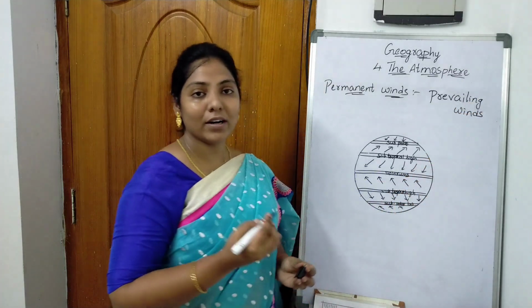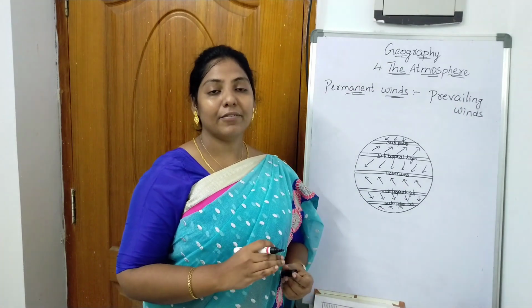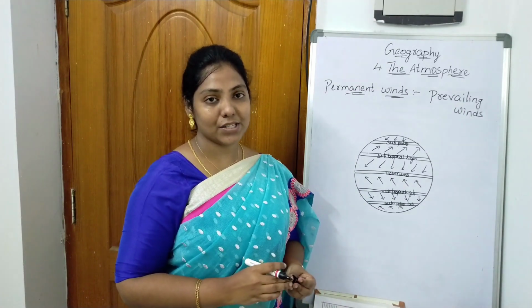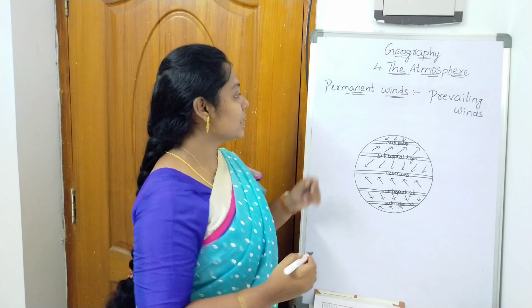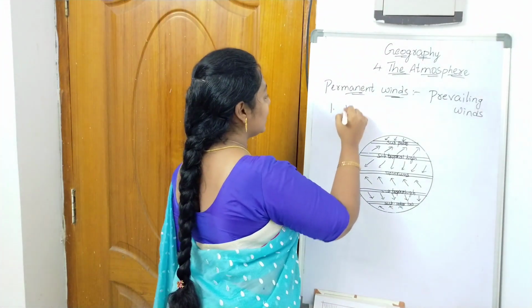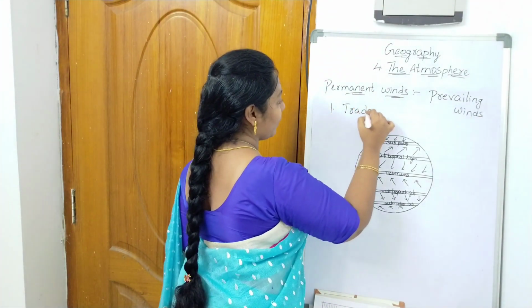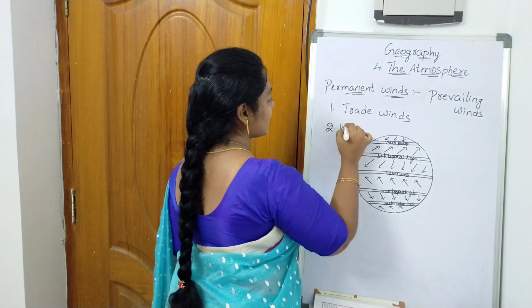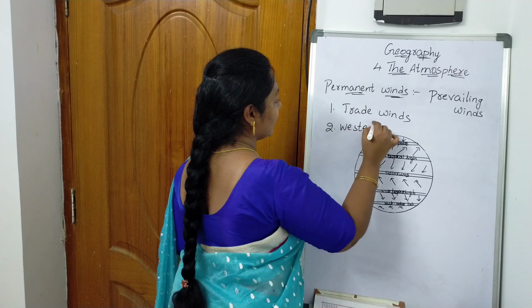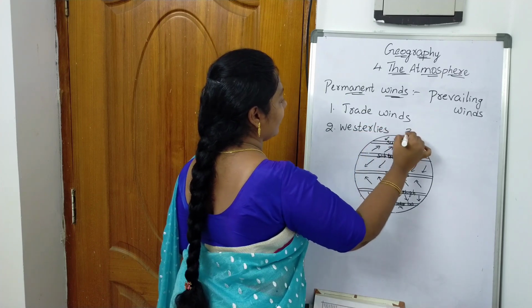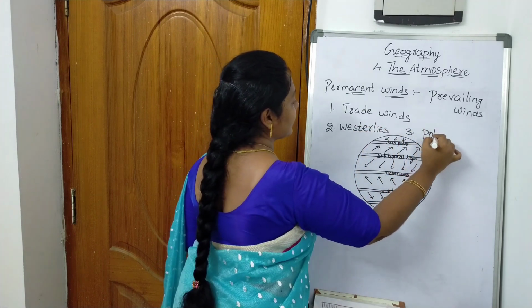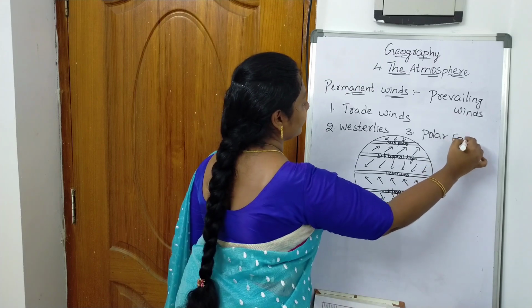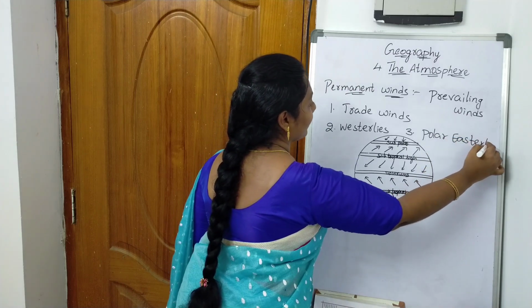So by movement of hot air and cold air like this, it will maintain global temperature. So these permanent winds are again classified into trade winds, westerlies, and polar easterlies.